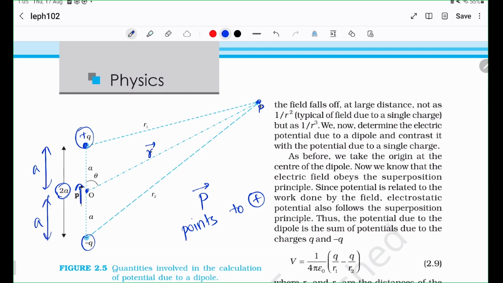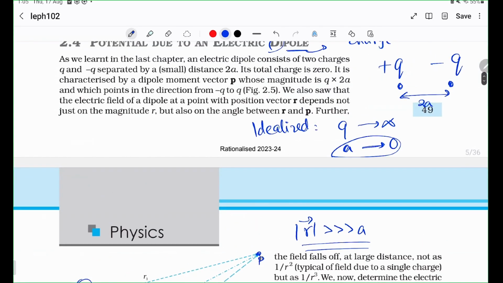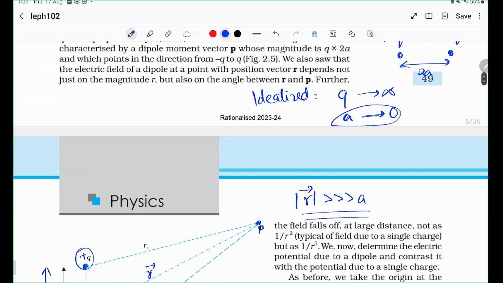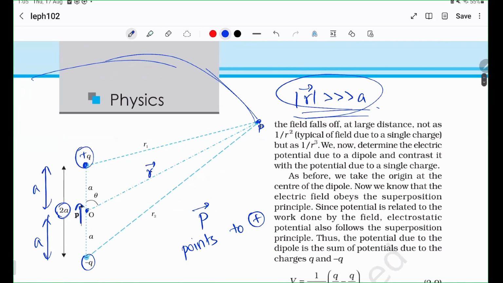And usually what we say is we'll find this very, very far away, where the magnitude of R is much, much greater than A. Because as you've seen, an idealized dipole has A tending to 0, but in reality, A is actually some finite quantity. So to simulate this effect, we try to measure everything very, very far away. The further away we go, the smaller A appears to be because of this approximation.